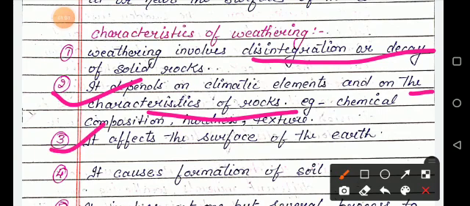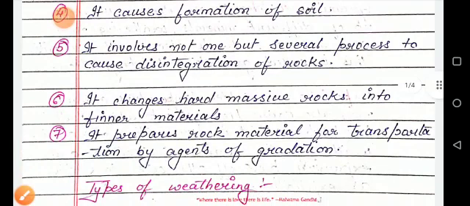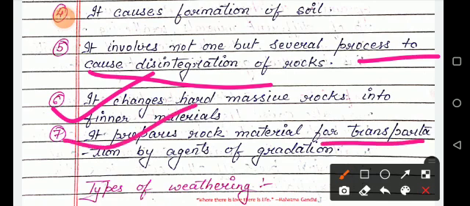Third, it affects the surface of the earth and it causes formation of soil, and it involves not one but several processes to cause disintegration of rocks. It changes hard massive rocks into thinner materials, and it prepares rock material for transportation by agents of gradation.